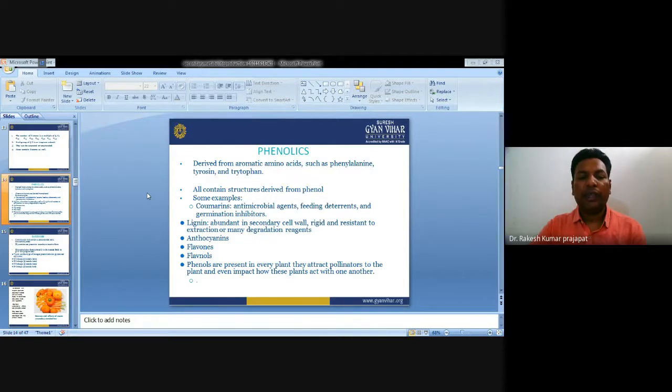Anthocyanins, flavonols, and phenols are present in every plant. They attract pollinators to the plants and even impact how these plants interact with one another. So these phenol compounds are present in each and every plant. They mainly attract different classes of pollinators to the plants and even impact how these plants act with one another.